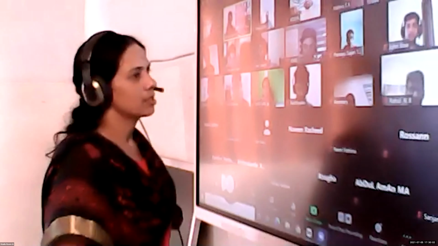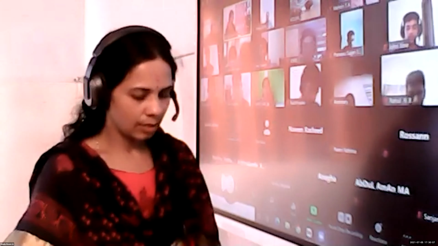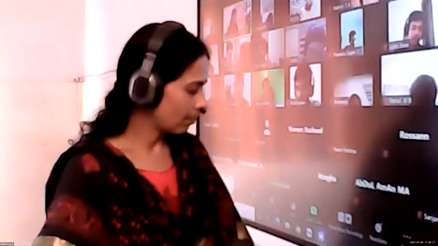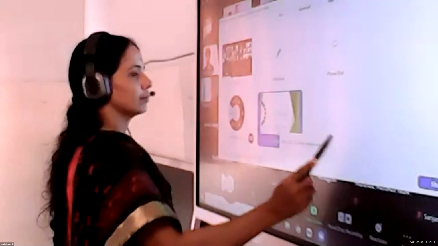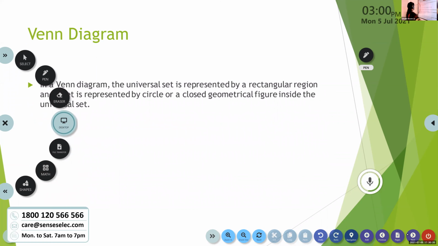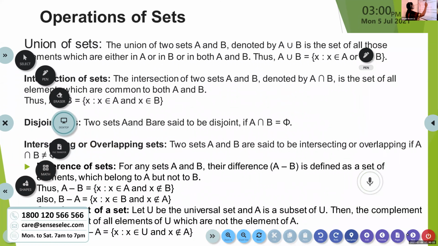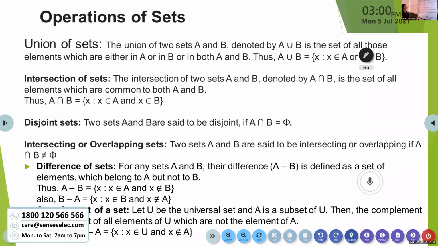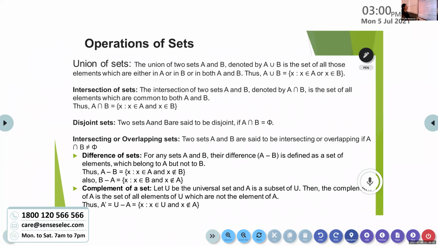The next operation we are going to learn is the complement of a set. Write the heading: Complement of a Set. Now, children, just go through all those operations. Till now, what you have learned, just go through it.